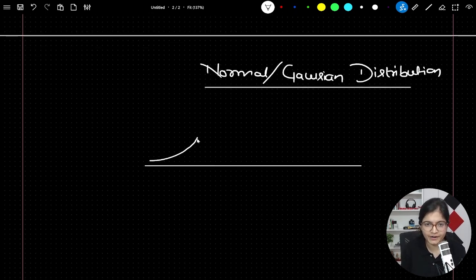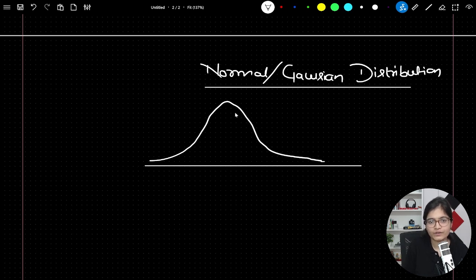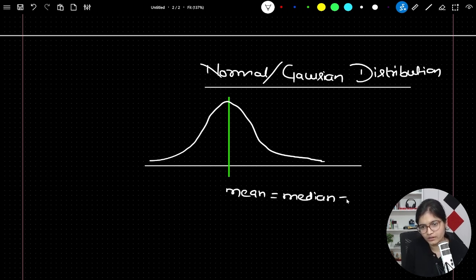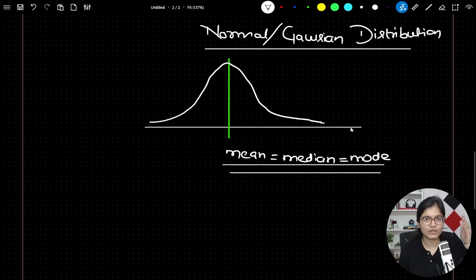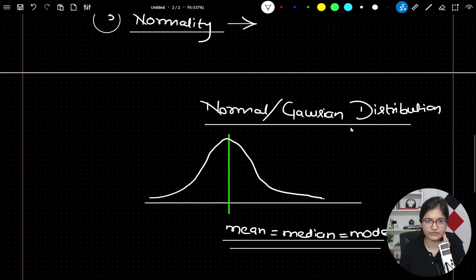I hope you are all aware of this, like this. Bell-shaped curve. Right? In the middle of the curve, the value of the mean, the value of the median, and the value of the mode, which are the measures of central tendency that we have, are almost equal to each other. They must be equal if we're talking about a normal or Gaussian distribution.